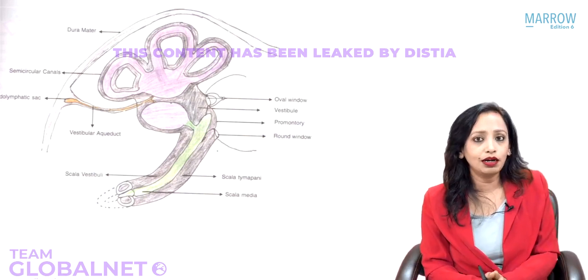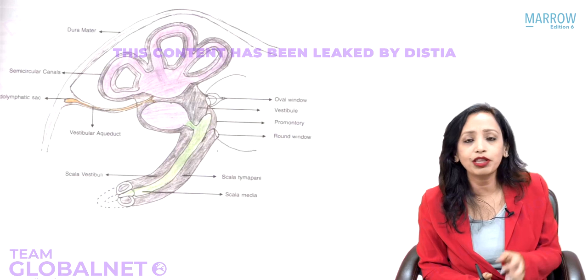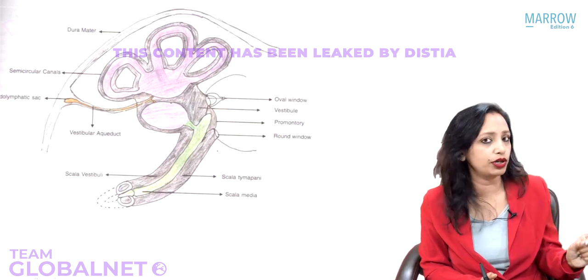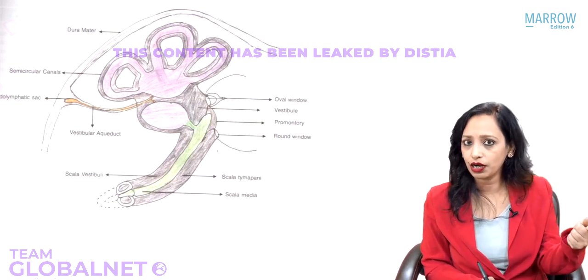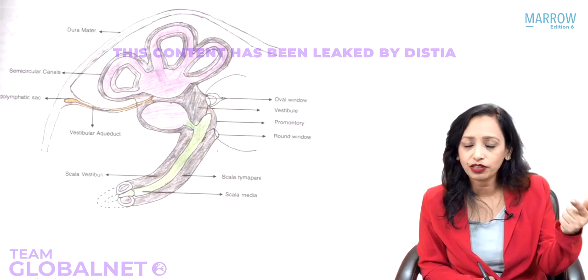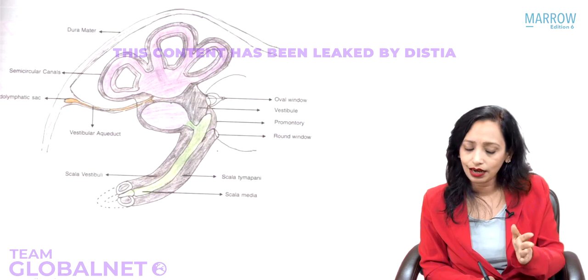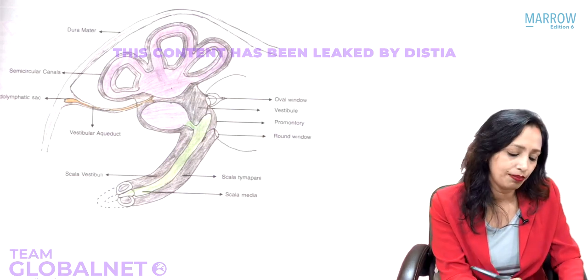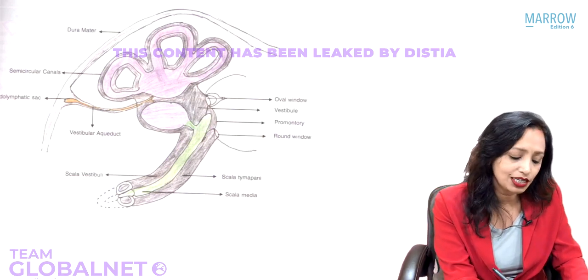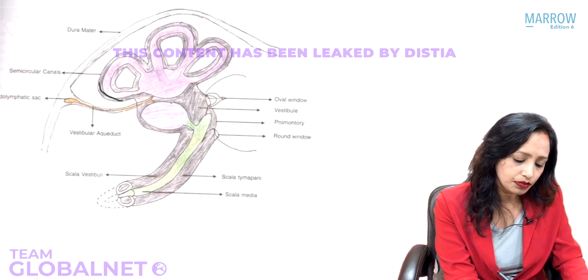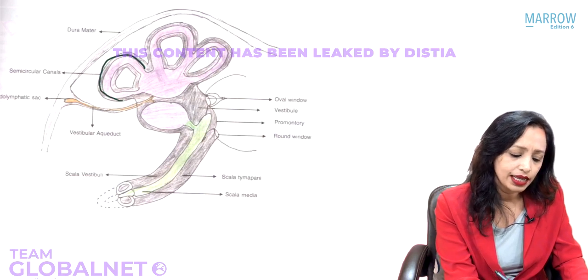So what are the parts of the membranous labyrinth? If you tell me, I will tell you the parts of the bony labyrinth. So it is your work first, you start first. Yes, start from above. Very good. The 3 semicircular canals. Around the membranous semicircular canals, the part of the bony labyrinth is again known as the 3 semicircular canals.